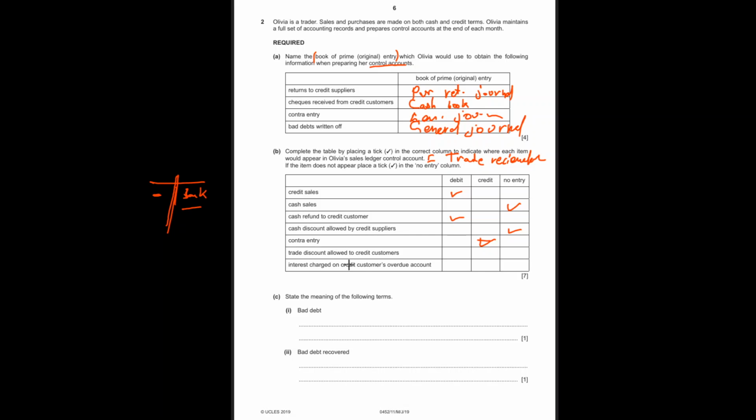Trade discount allowed to credit customers. No, it comes nowhere in your books. Trade discount doesn't come anywhere. Interest charge on credit customers' overdue accounts: again, this will increase your trade receivables, as we'll receive the money.